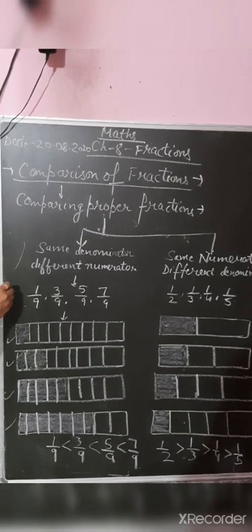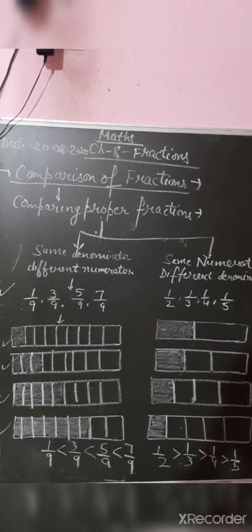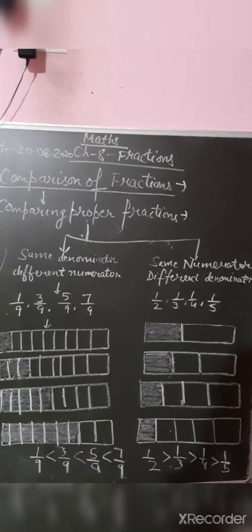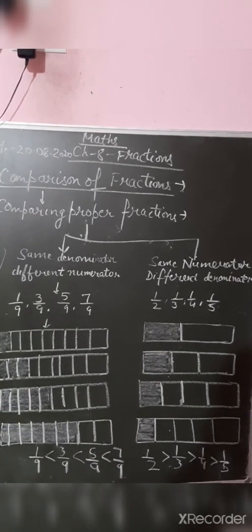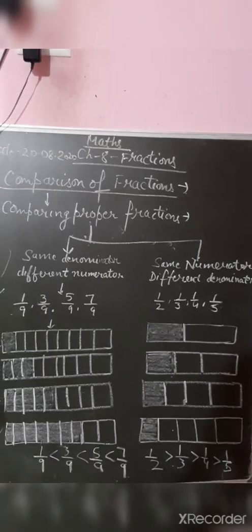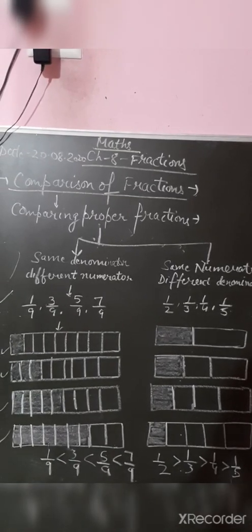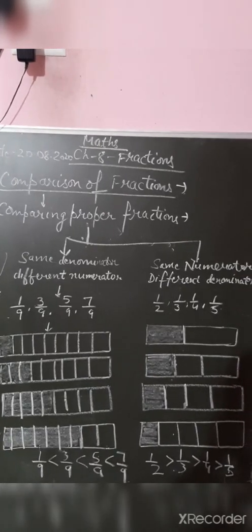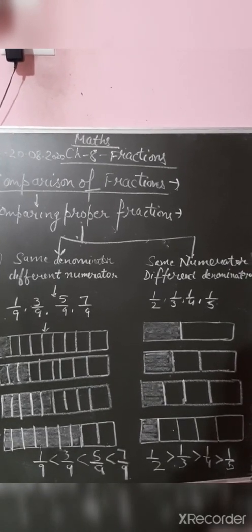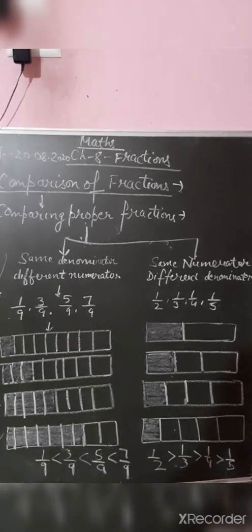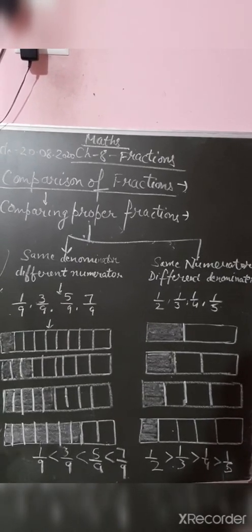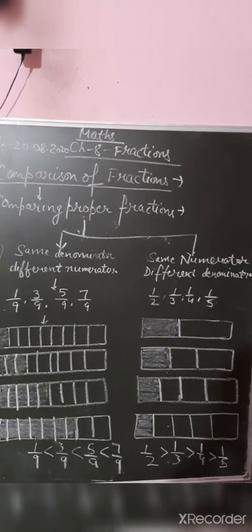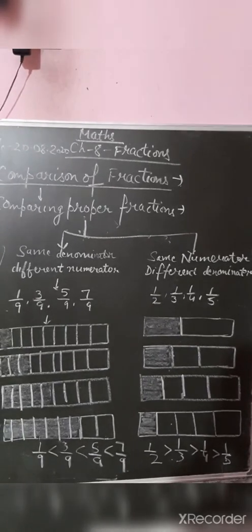But if denominators are different, see in the picture. 1 by 2 is greater, 1 by 3 is smaller, then 1 by 4 is smaller, 1 by 5 is smaller. So the opposite is that if denominators are different, then if the denominator is less, that fraction is greater. 1 by 2 is greater than 1 by 3. See in the picture. In this way you have to compare proper fractions.